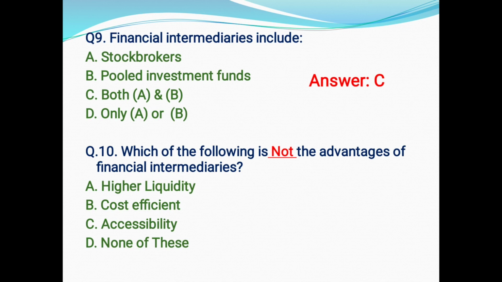Next question, which of the following is not an advantage of financial intermediaries? So here the options are higher liquidity, cost efficient, accessibility, none of these. So the above A, B and C are the advantages. The question is asking about what is not an advantage. So here the left part, that is option D, none of these. So the answer will be option D, that is none of these.